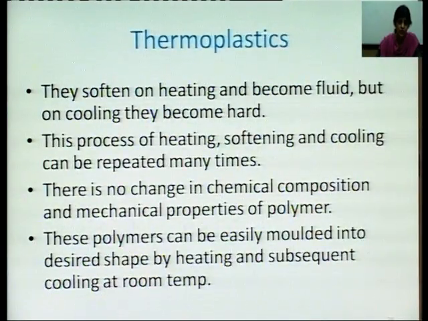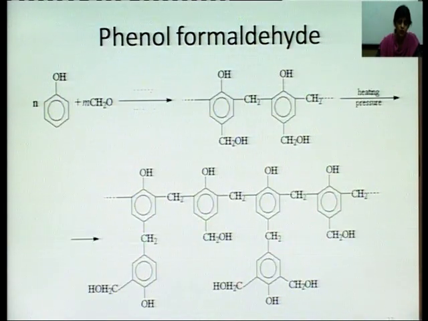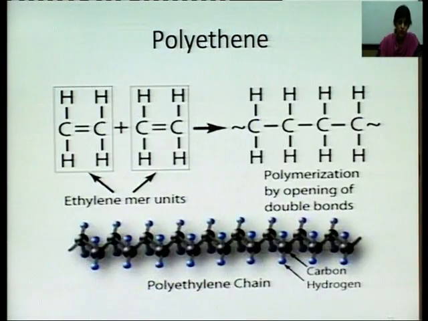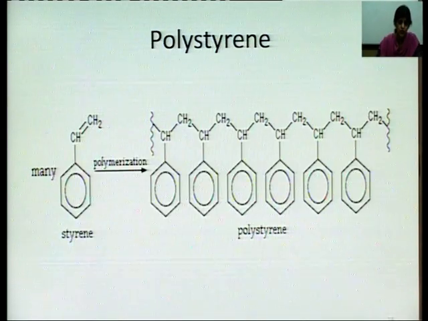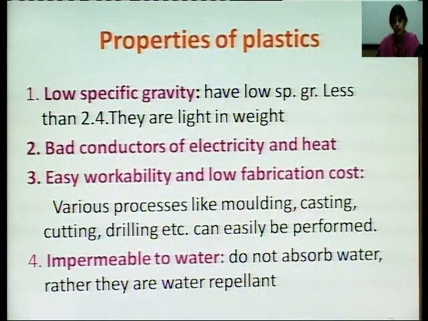In thermosetting plastics, we had the urea formaldehyde, the phenol formaldehyde, epoxy resins, and in thermoplastics we have polyethylene, polystyrene, Teflon. So this is about the types of plastics. I hope you all are understanding it. Now let us discuss the properties of plastic.